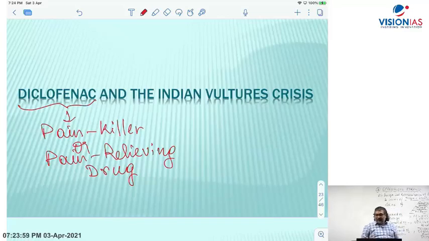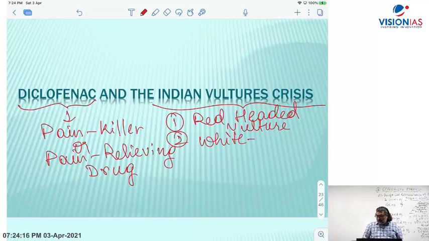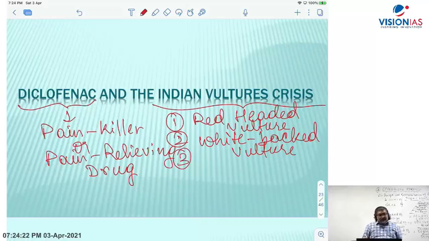And because of diclofenac, the Indian vulture crisis: 4 types of vultures. Red-headed vulture, white-backed vulture, which is also called Indian vulture, then you have the slender-billed vulture, what is called gyps vulture.